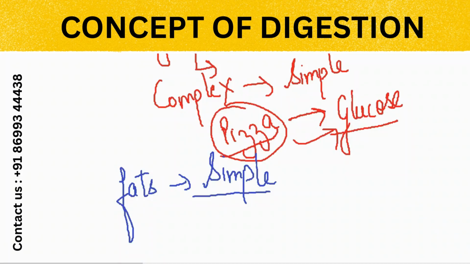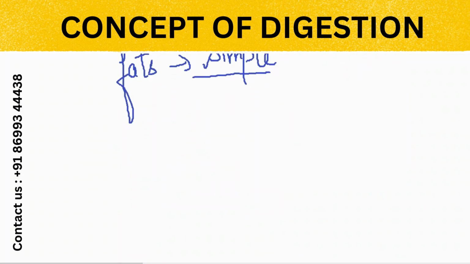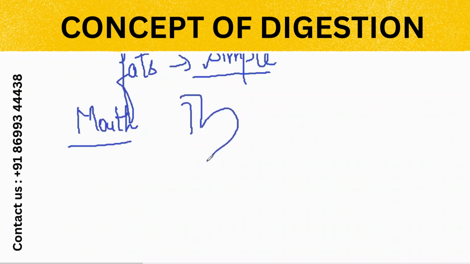Simply, I'm telling you how digestion starts. Actually, from where we are eating food. We are eating food through the mouth. So firstly, the digestion of food takes place in the mouth. Suppose I'm roughly making a digestive system. If I'm making this one, then I'm making this one, then here I'm making this one.